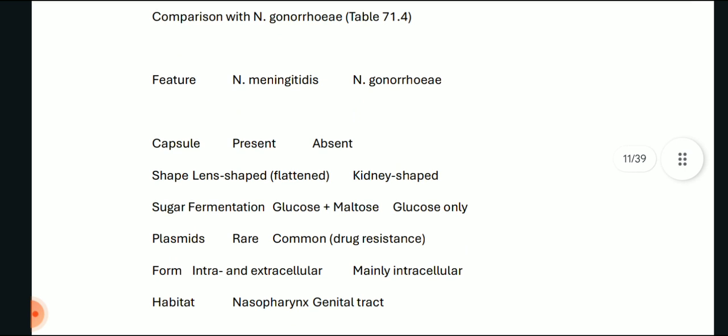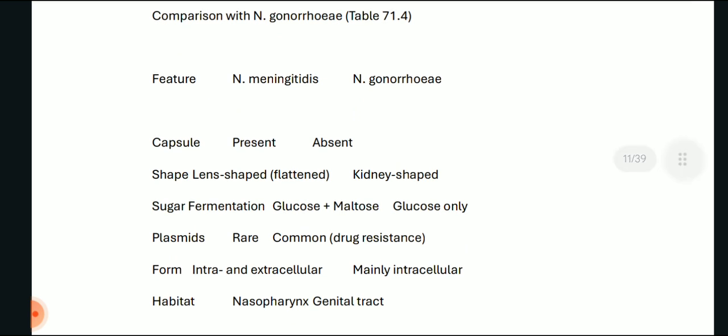And we can compare these two Neisseria varieties, Neisseria gonorrhoeae and Neisseria meningitidis. Capsule is present in meningitidis, absent in gonorrhoeae. Flattened lens shaped is Neisseria meningitidis, while kidney shaped is gonorrhoeae. Sugar fermentation: glucose plus maltose are fermented by Neisseria meningitidis, while gonorrhoeae ferments only glucose.